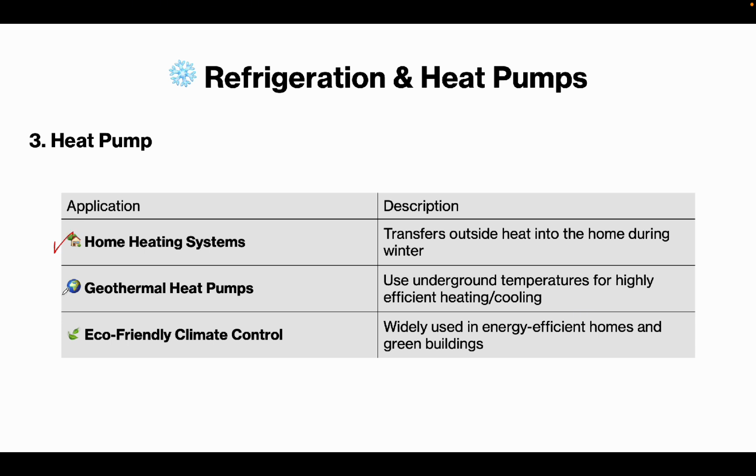And then we also have the geothermal heat pumps. So use underground temperatures for highly efficient heating or cooling. And also the eco-friendly climate control. So it is widely used in energy efficient homes and also green buildings. So that's it for our discussion. So again, we've discussed the second law of thermodynamics, the different types of heat engines, and also the cycles. And also, we have the refrigerators and heat pumps, as well as their different applications.